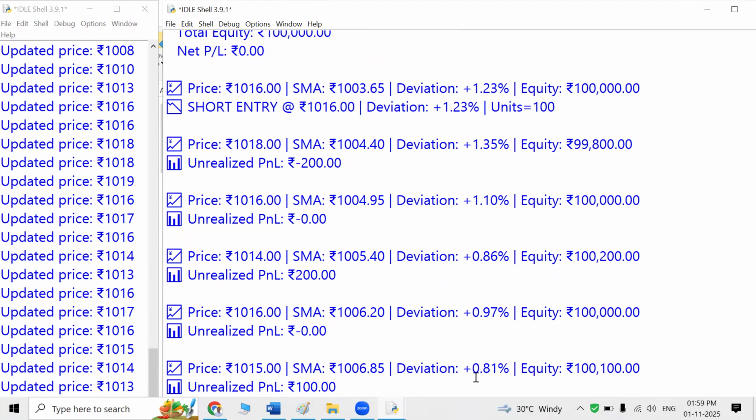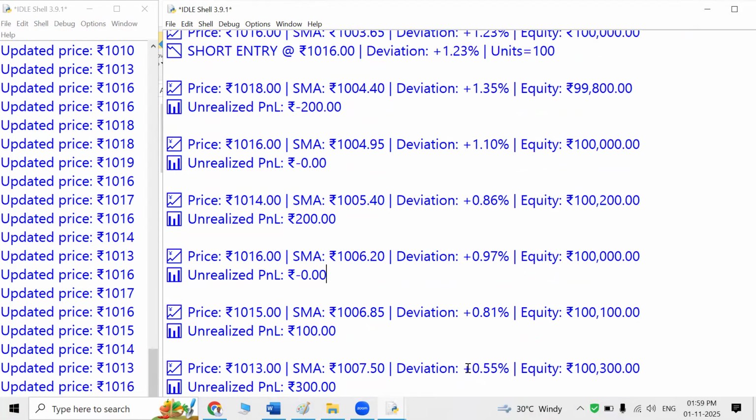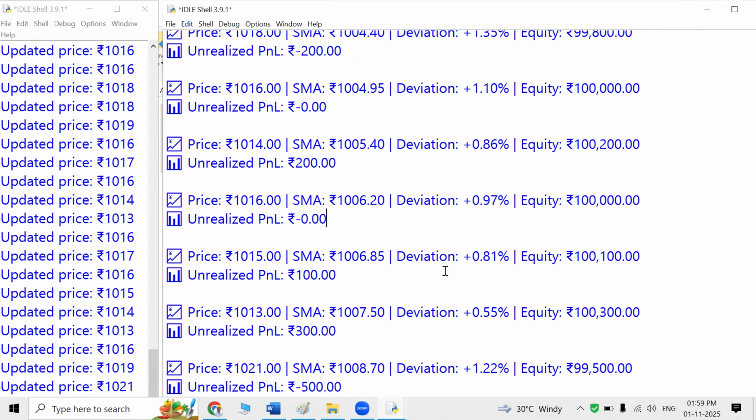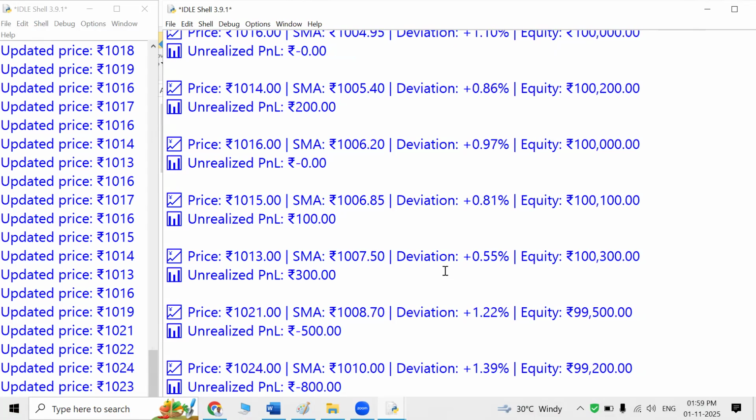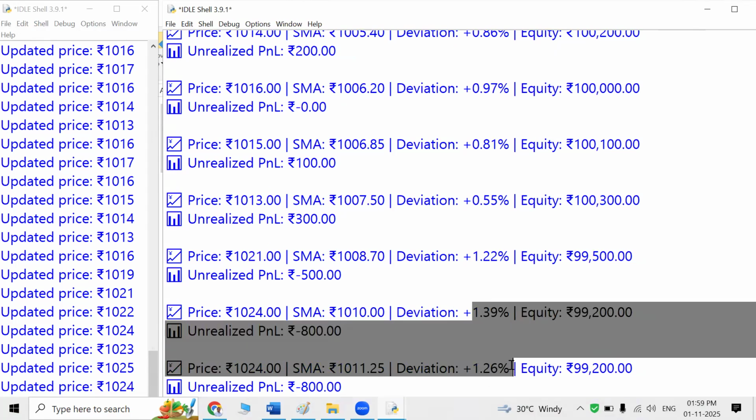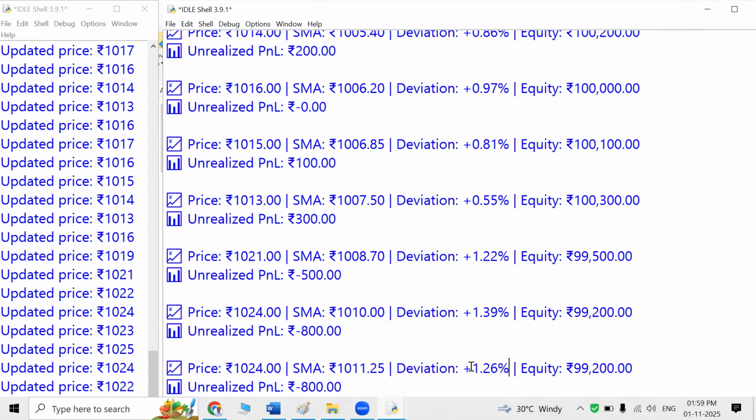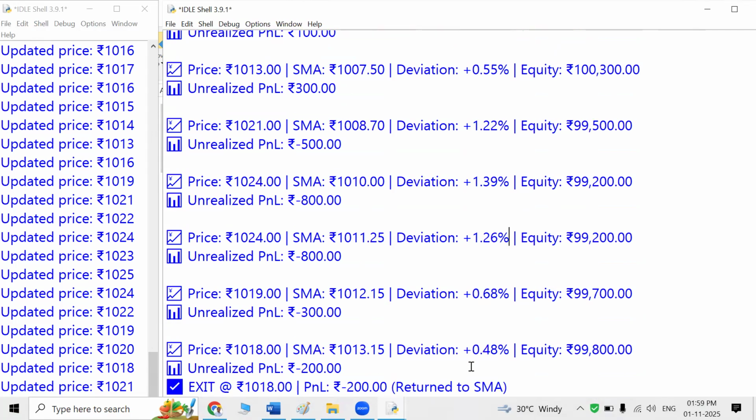So I'm in a short position, and now here loss, no loss, now profit. We will keep this till we reach 0.55. Once we reach 0.55, we will realize the profit. Currently the price changed, the deviation increased, so we are in loss. Either we reach a deviation of 2%, or we will stop if the deviation reaches 0.5.